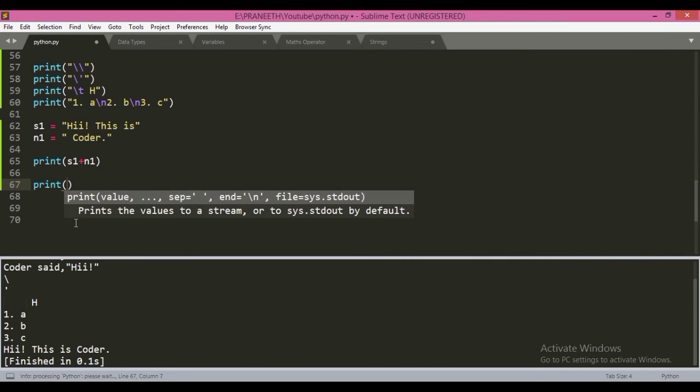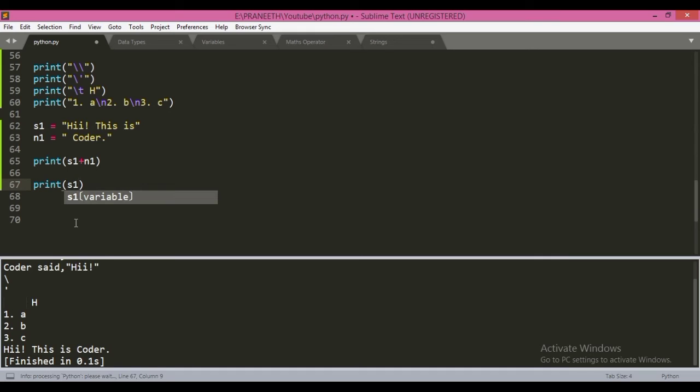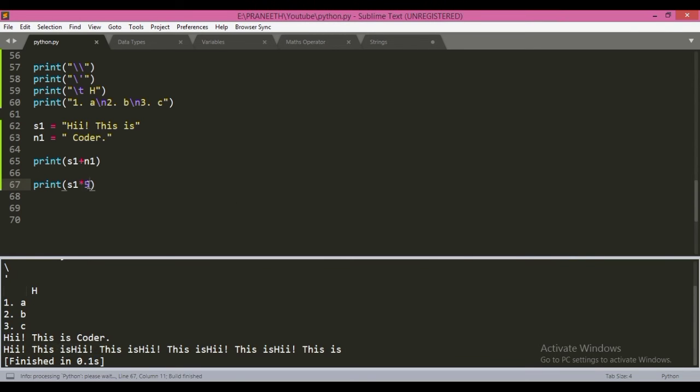Like if we take the s1 string and then multiply it with an integer. This is an integer as it is not quoted by double quotes. So if we now execute, this will give "hi, this is" twice. If we multiply it by 5, then we will get 5 times "hi, this is". Let us give a space to understand more clearly.